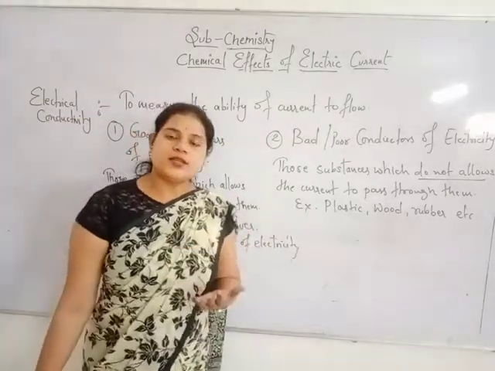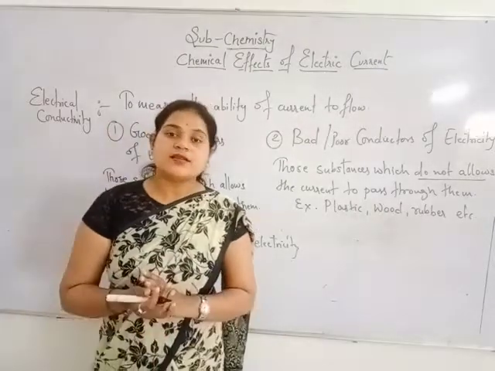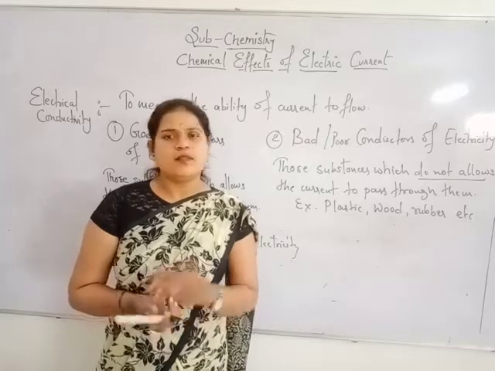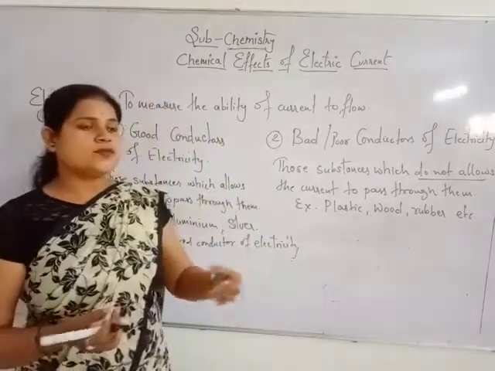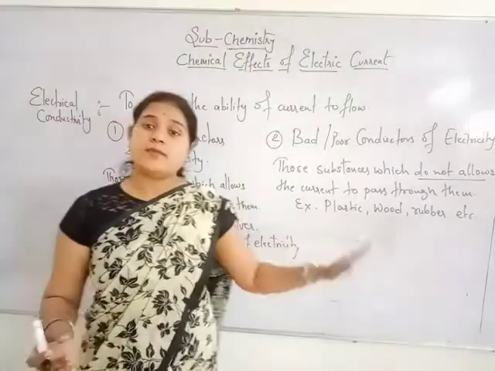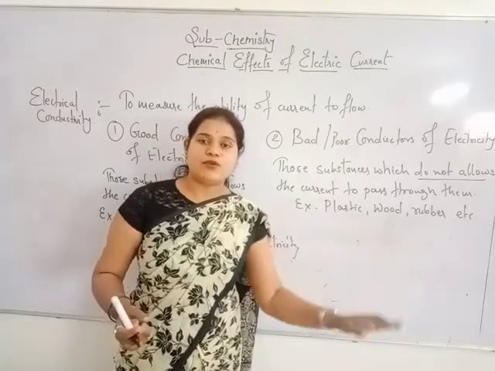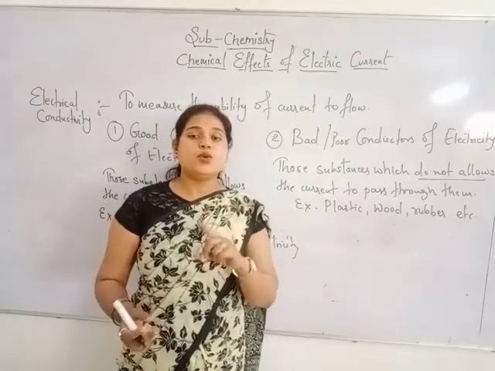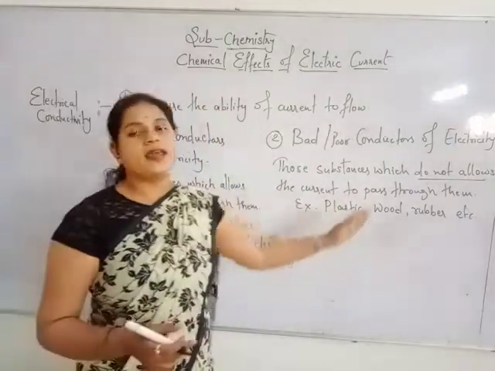See, we want the current to pass from one place to another, right? But we don't want to get shocked. Then what should we do? How should we make certain things where good conductors can pass the electric current from one place to another, but no one should get a shock? So these are the things which can help us.